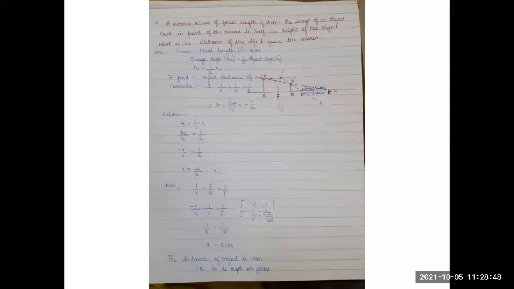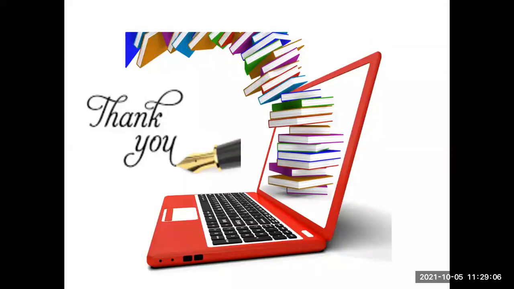The numericals for this chapter are easy if you go through the formulas. Read the numerical sums two times, try to understand what is given, see the Cartesian sign conventions very properly, follow the rules so that it will be easy for you to understand the numerical problems and solve them easily.